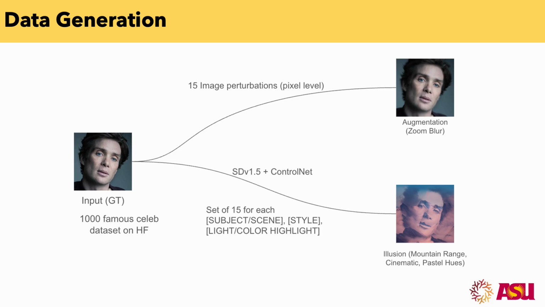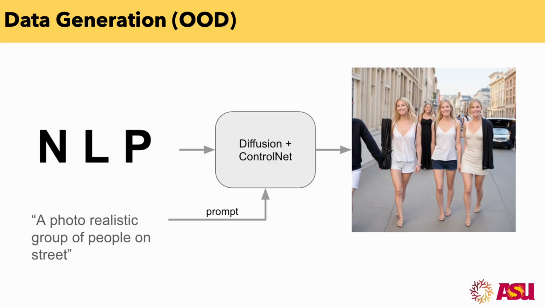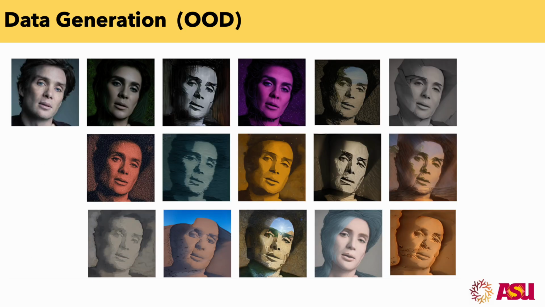To assess this, we start by creating a benchmark of both in distribution and out of distribution samples, where in distribution is just pixel level augmentations and out of distribution are structure preserving with stylized, changing illusions. These are a few examples of augmentations of what a single image can have. To generate illusions, we use diffusion plus QR control net, with a canvas or a desired image along with the style, to get an illusion image. These are a few examples of out of distribution samples.